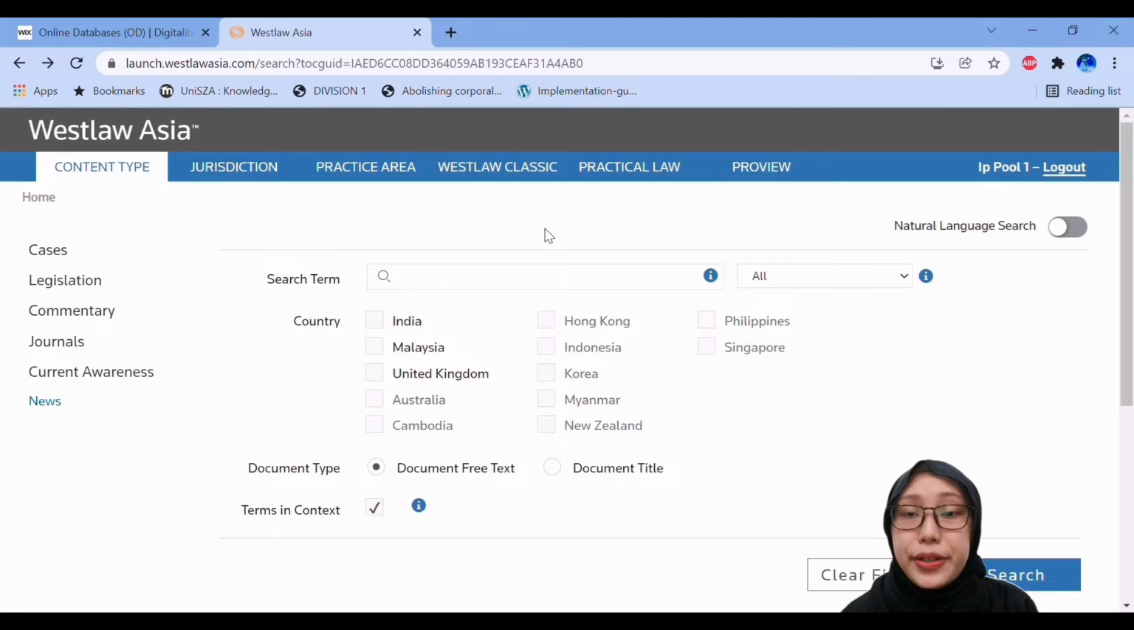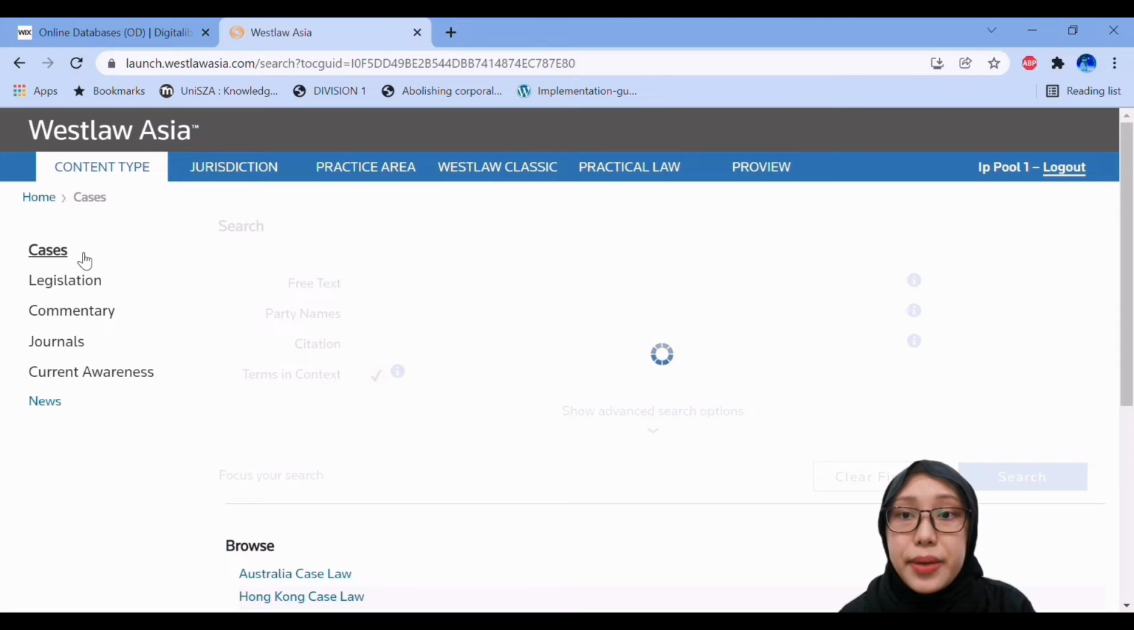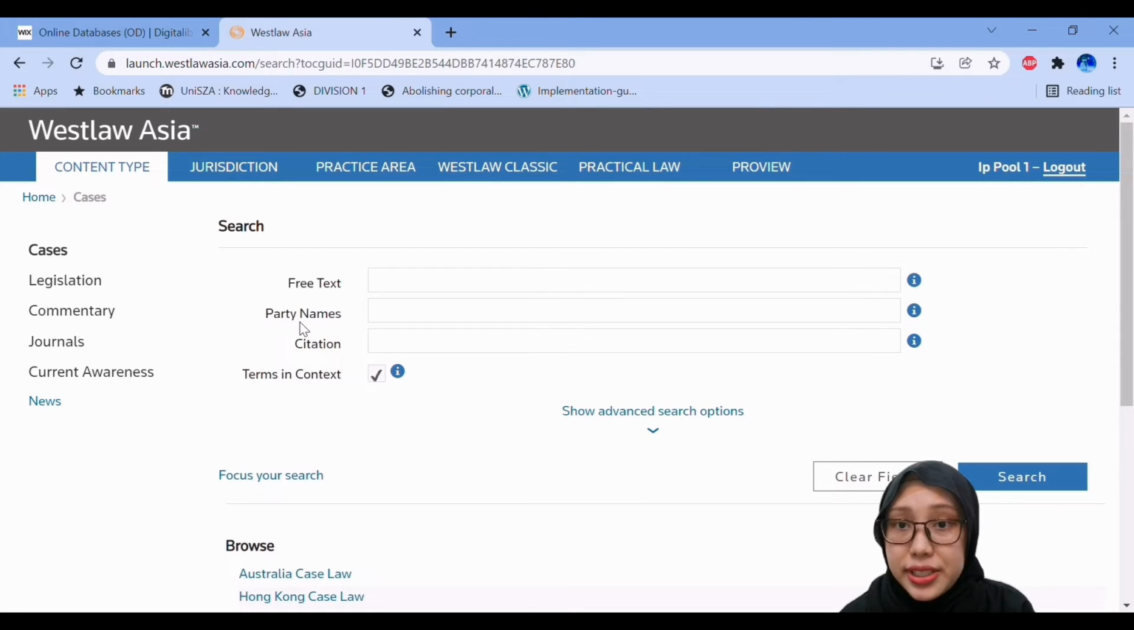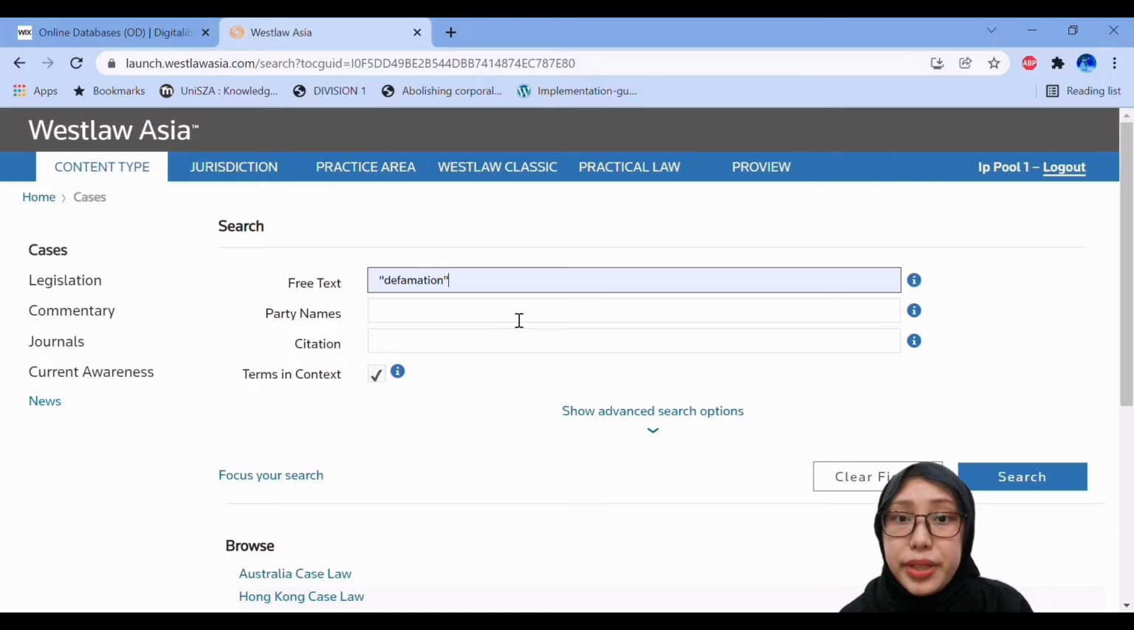Next, I will explain how to locate cases for Malaysia using Westlaw Asia. So to begin, click the cases link at the left side of the screen. Here you can see the free text, party names, and citation boxes. You can search under the party names or citation if you know the case you're looking for, or if you want to locate cases on a particular subject, you can just use the free text box. So for example here, I'm going to search for cases related to defamation.